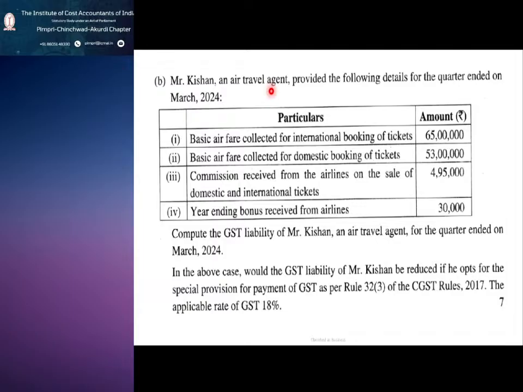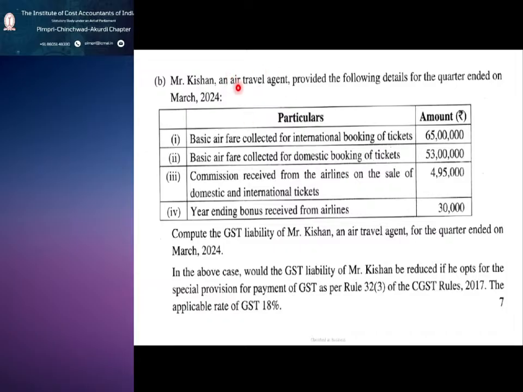So there are 5 heads. One is the money exchange, the foreign currency we have seen. The second one is air travel, and the other 3 are like the pure agent and other currency, I think, foreign exchange. We have seen 5 major specific supplies.